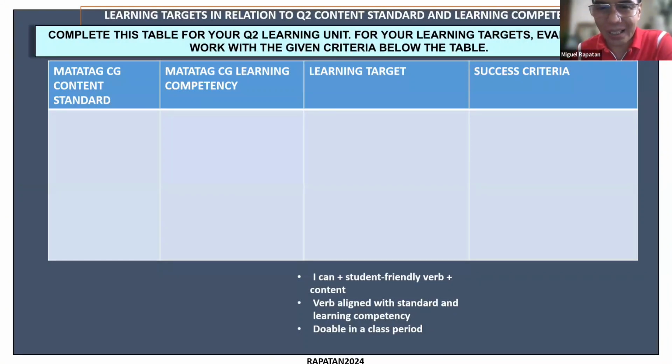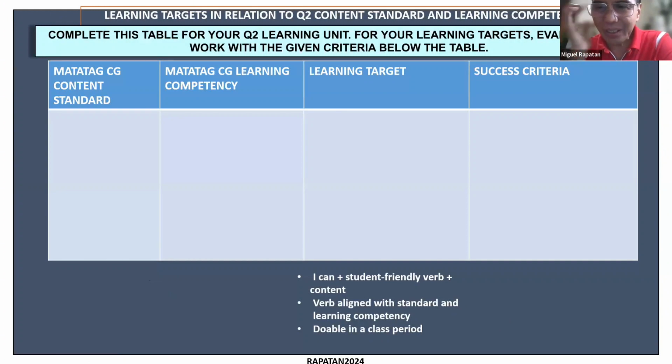So at the bottom, you have their learning target, and then you have there the criteria, the guide in order for them to write for their unit an example of a learning target. So it doesn't have to be for all, as long as they're able to go through the process.